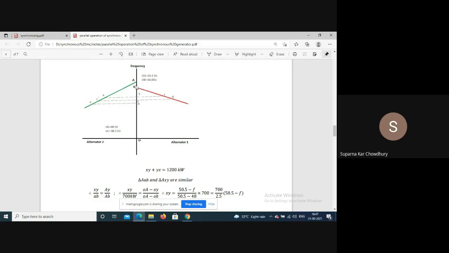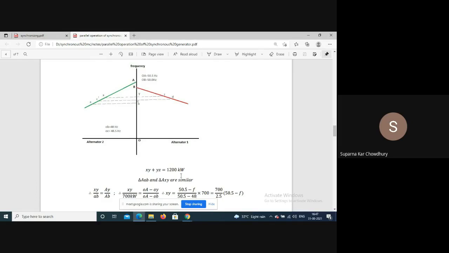AY will be AO minus OY, and AB is AO minus OB. AO is 50.5, it is given.